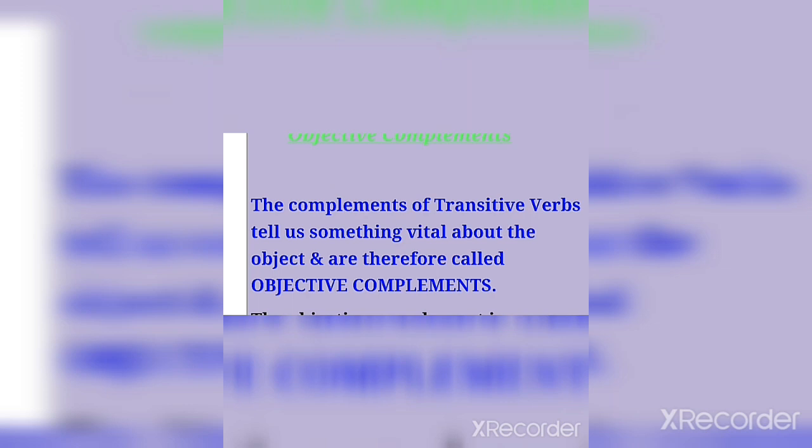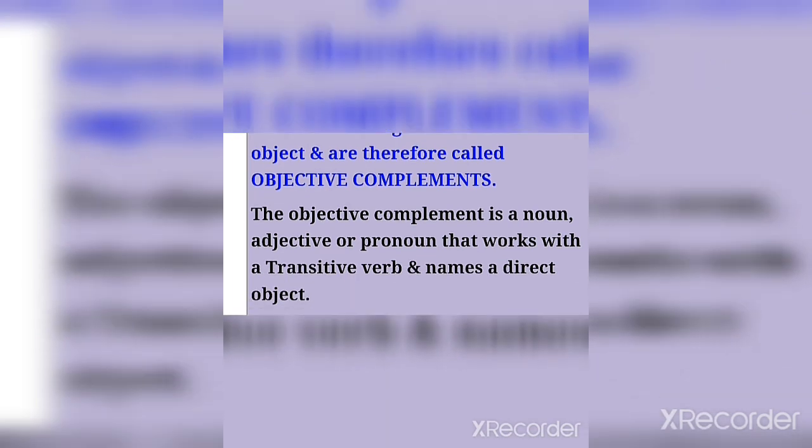Okay children, it's very easy to understand. As the subjective complement is telling something more about the subject, that is why it is a subjective complement. On the other hand, the objective complement is the type of complement which is talking more about the object, that is why it is known as an objective complement. The objective complement can also be a noun, adjective or pronoun that always works with a transitive verb, naming or describing a direct object.